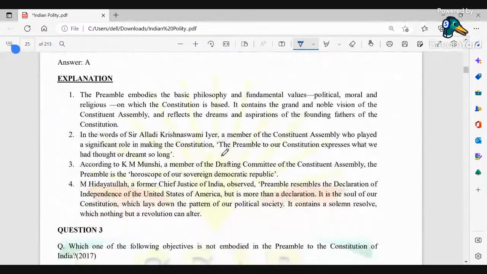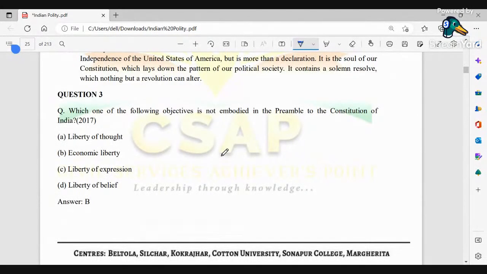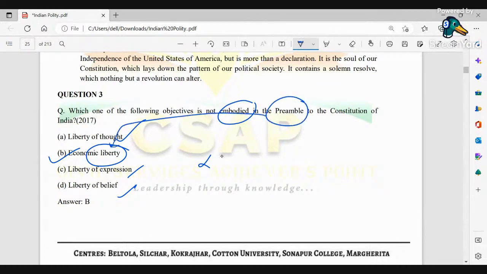Next, which one of the following objectives is not embodied in the preamble to the Constitution of India? That is economic liberty, because we have liberty of thought, expression, and belief, but we do not have economic liberty. The preamble does not directly go with economic liberty. So here the correct option is B.